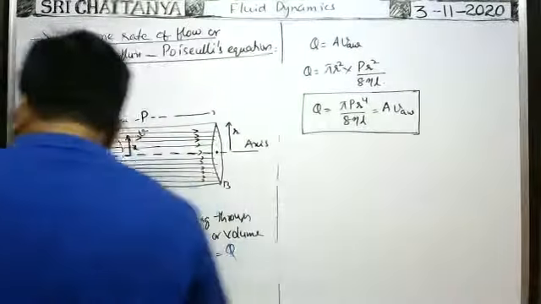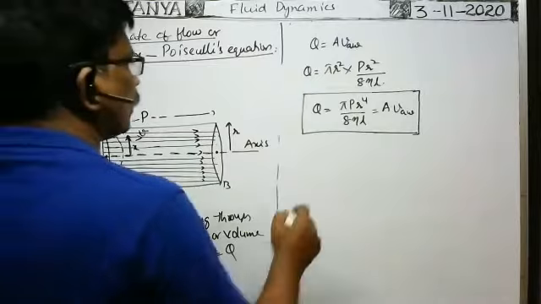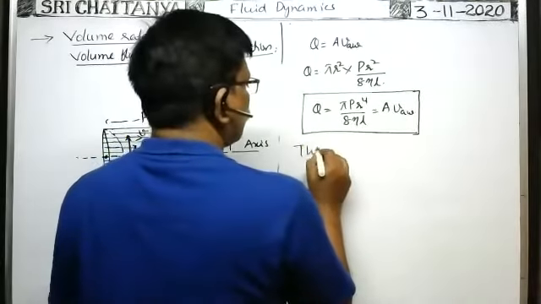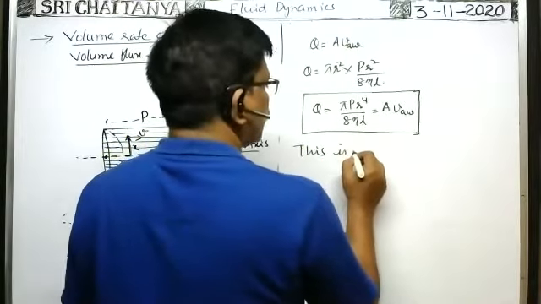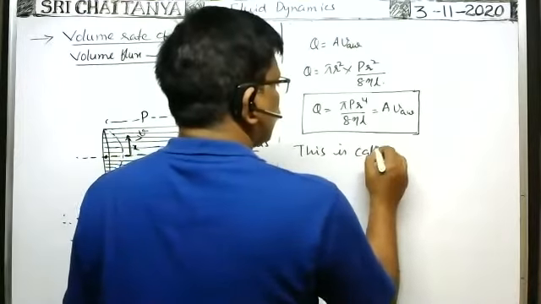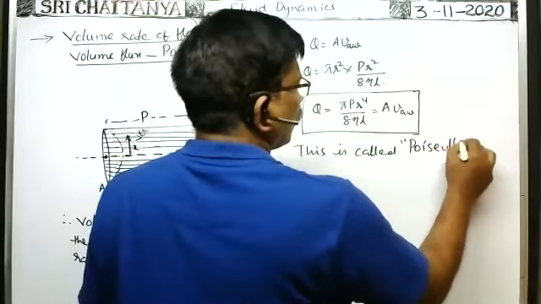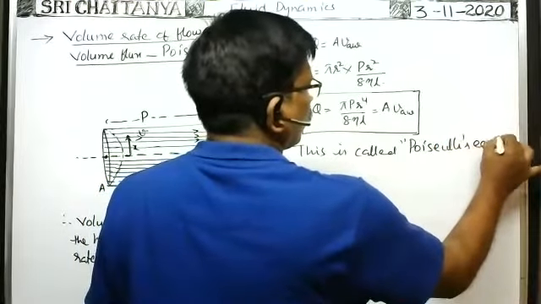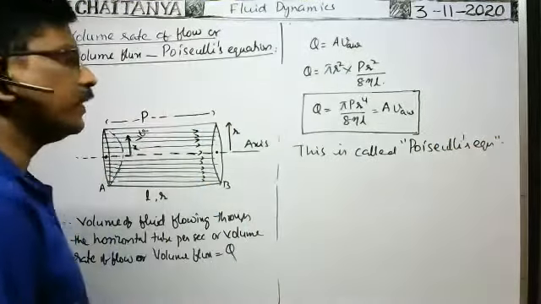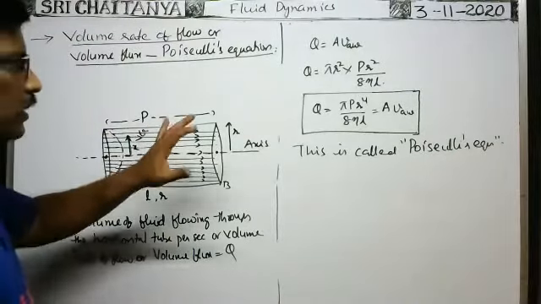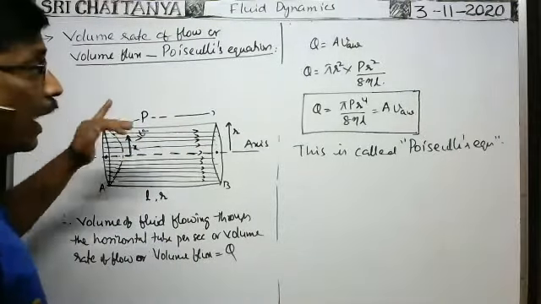So this equation is called Poiseuille's equation. Poiseuille's equation gives the volume rate of flow through the horizontal tube only.